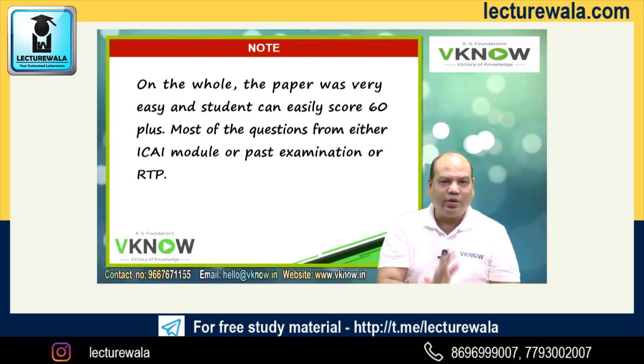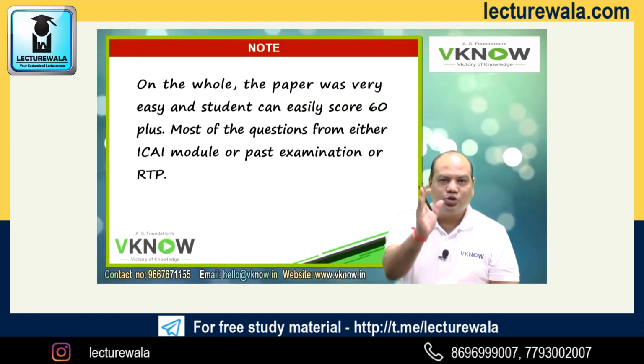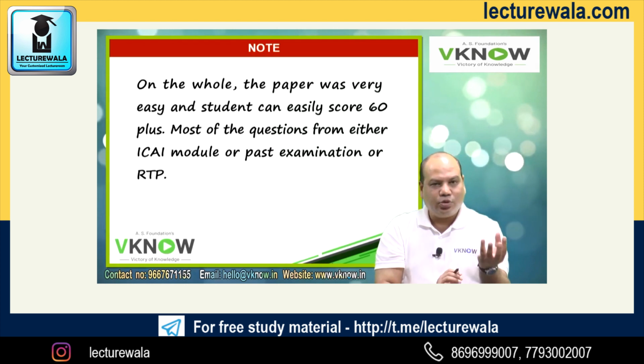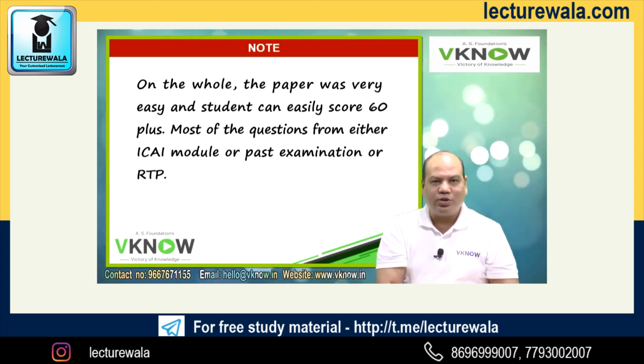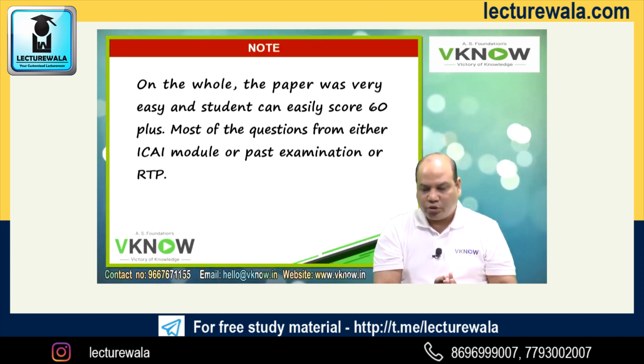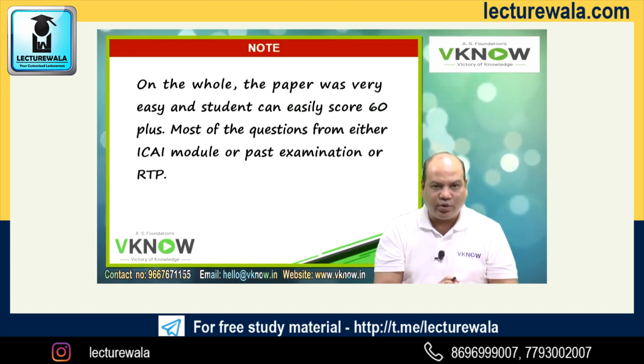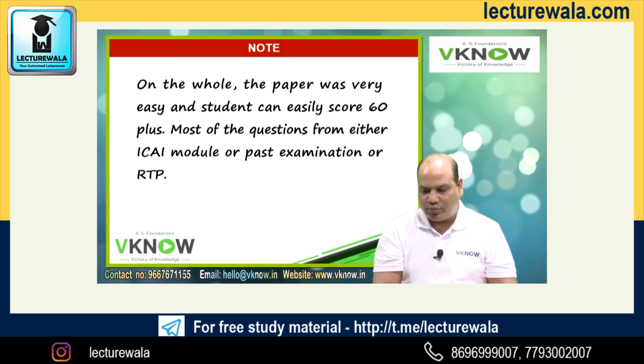Then the inventory problem was very easy. Basic and diluted EPS was very easy. Stock appreciation right. These 4 questions are there in your CA IPCC or intermediate also. Most of the questions were either from the ICAI module or past examinations or RTPs.